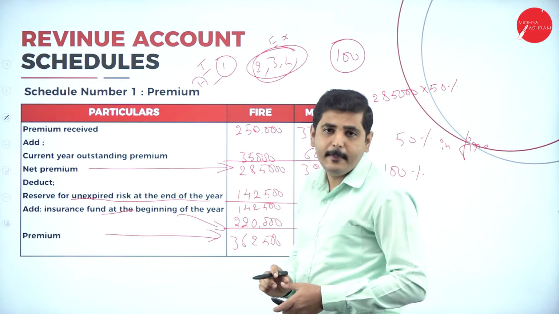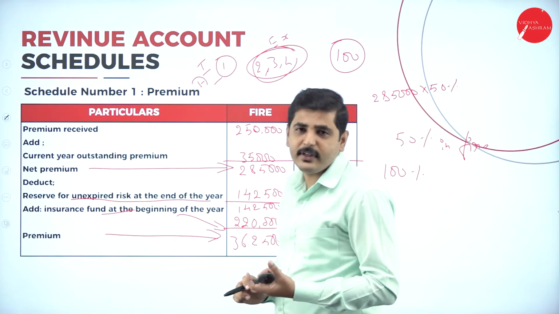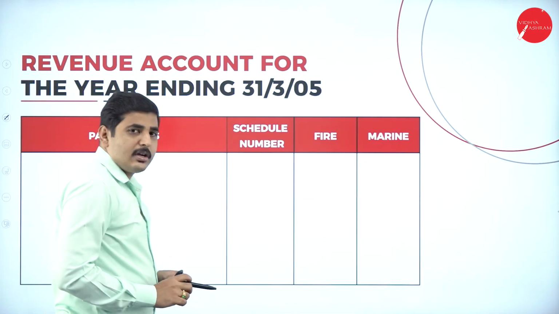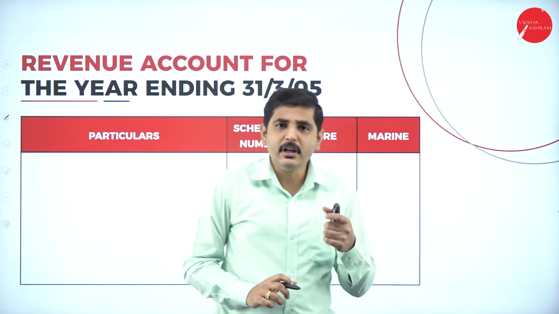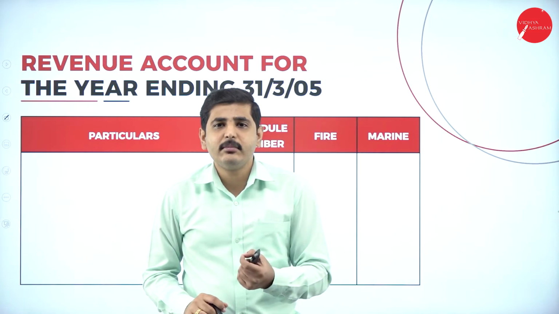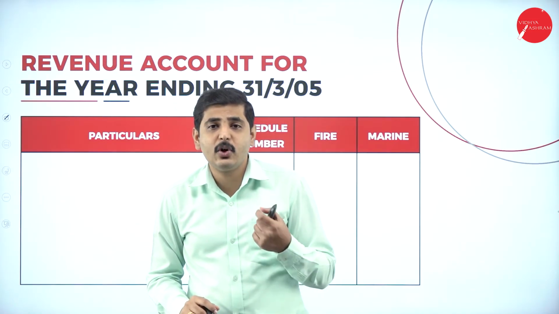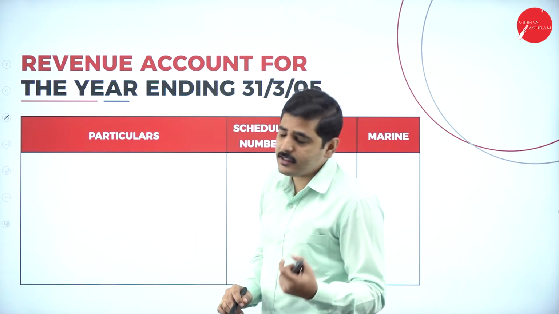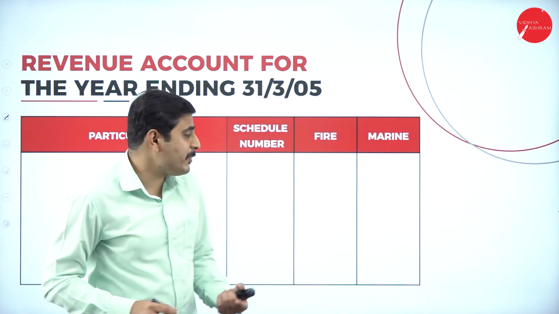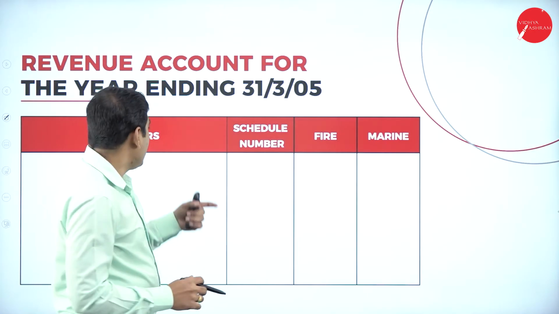Let's keep it B. In order to identify the surplus or deficit, we are preparing the revenue account. When income is more than the expenses, then it is called surplus. When expenses are more than the income, then it is called the deficit. So in order to identify surplus or deficit, we are preparing the revenue account.